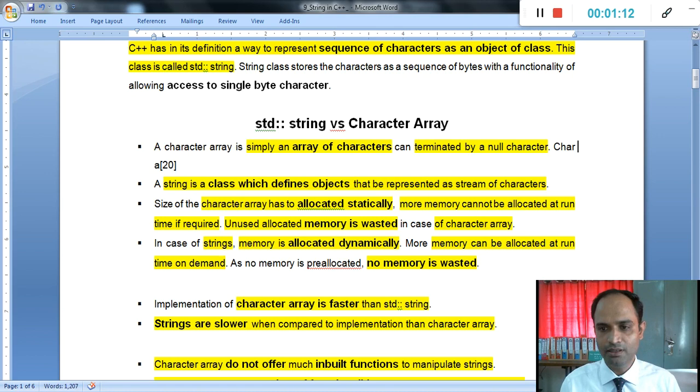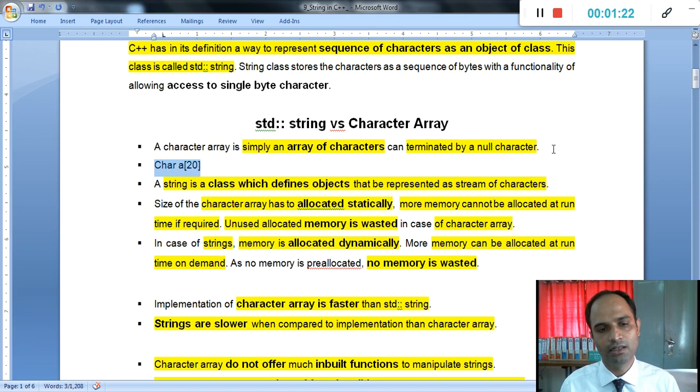That is simply the declaration of a character array. Everyone knows how to define an array, and if we mention that the data type is char, then it comes under the character array. We store 20 characters under the array A, and the type of the array is character.